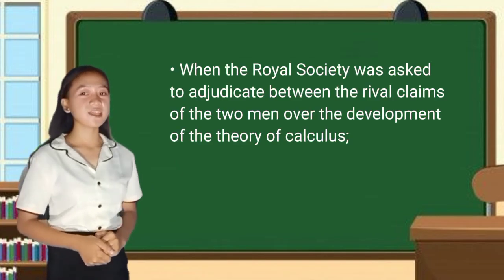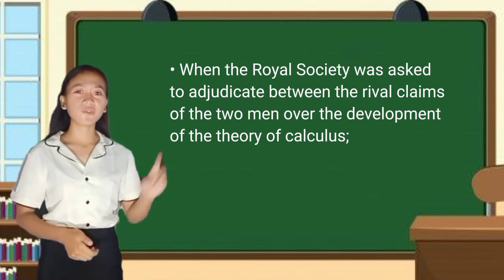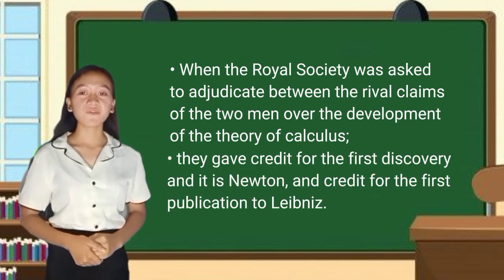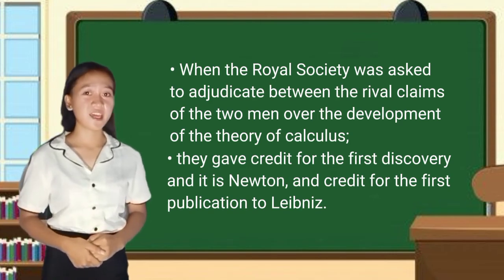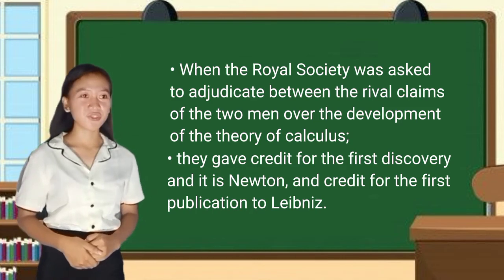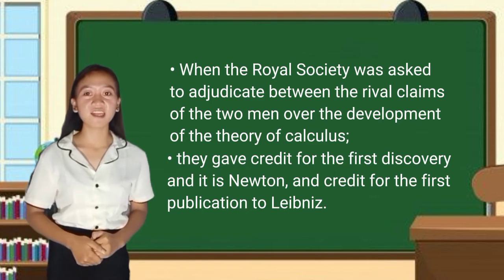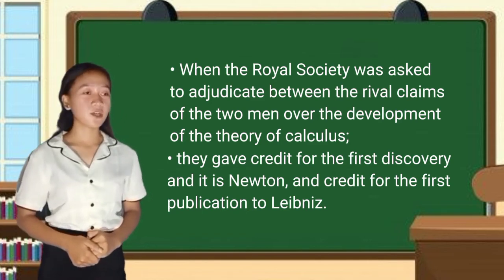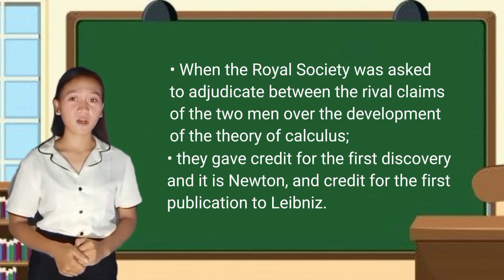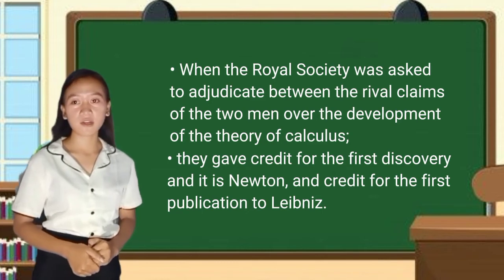When the Royal Society was asked to adjudicate between the rival claims of the two men over the development of the theory of calculus, they gave credit for the first discovery to Newton, and credit for the first publication to Leibniz. However, the Royal Society, by then under the rather biased presidency of Newton himself, later also accused Leibniz of plagiarism, a slur from which Leibniz never really recovered.